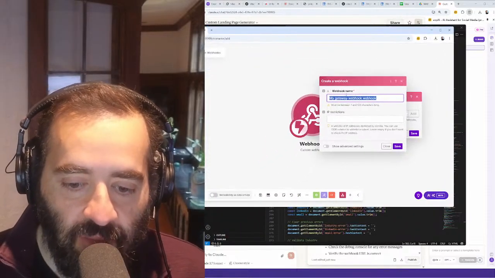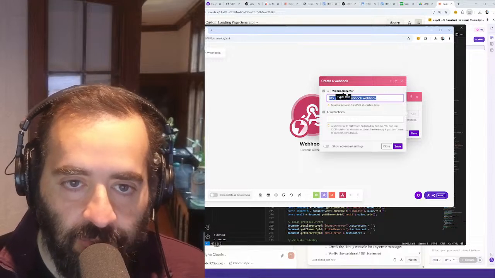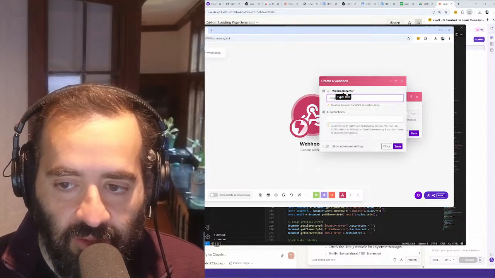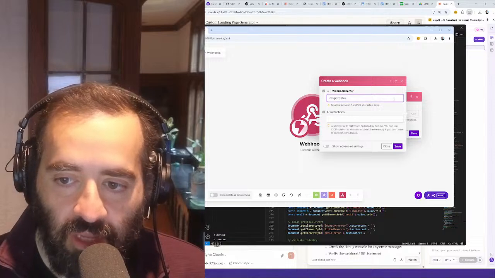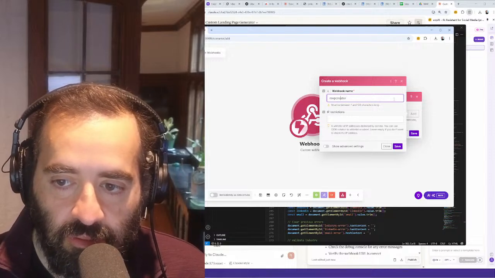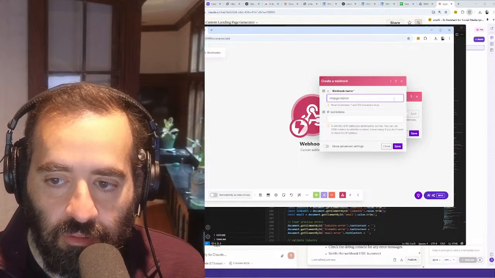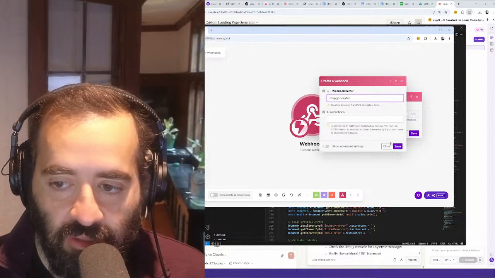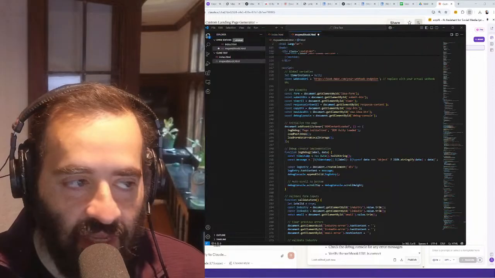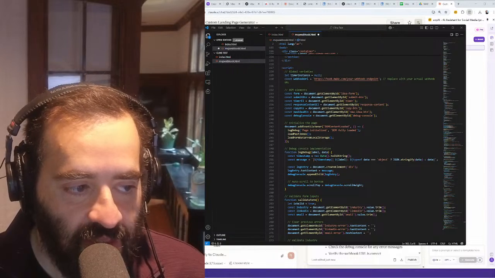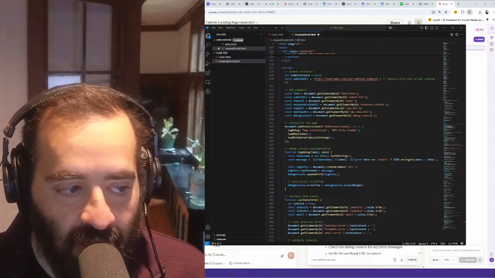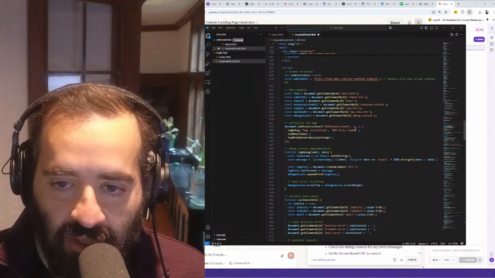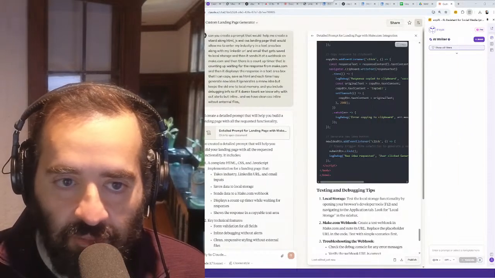So I'm going to name the webhook. What should we name the webhook? MVP generator. Okay, so we did that. Now when I press save, I get the actual webhook. Okay, I press save. I got the webhook. Now I'm going to copy the webhook, and then I'm going to paste the webhook in here.